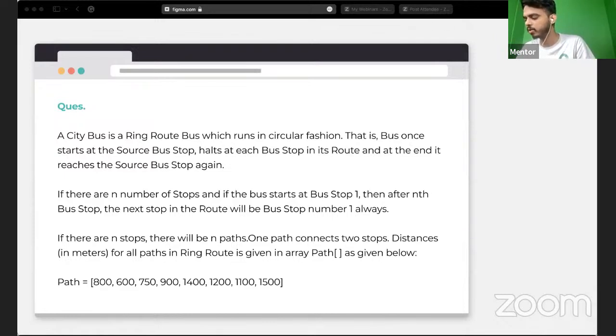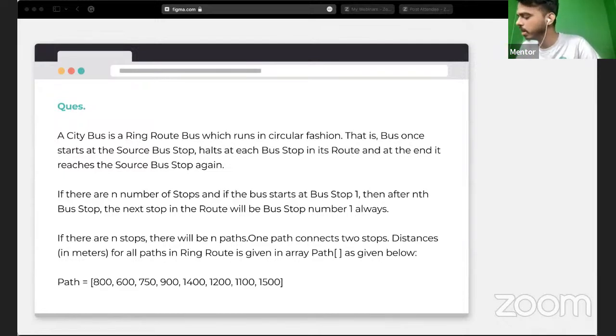So here we have a coding question about a city bus, which is a ring route bus that runs in a circular fashion. Like I said, first I'm going to break down this entire question. Let's read it out and understand what exactly you need to code. The better you understand the question, the better you can break it down into smaller parts, and it gets easier to write the code.